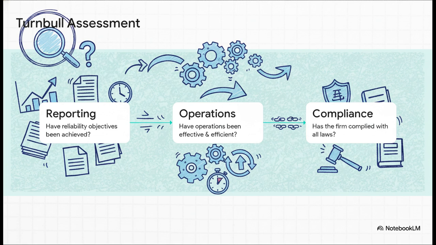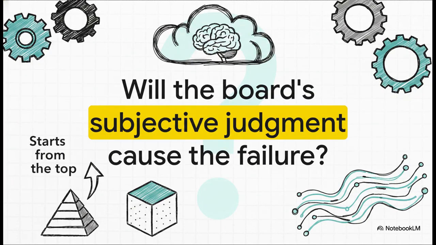Every single year, the board must ask 3 fundamental questions. Number 1, have our reporting objectives actually been achieved reliably? Number 2, are our operations genuinely effective and efficient? And number 3, has the firm fully complied with all applicable laws and regulations? The board just cannot sit back and rely on some embedded process. They have to actively review and report on these internal controls in their annual report. And that brings us right to the end of our deep dive today.